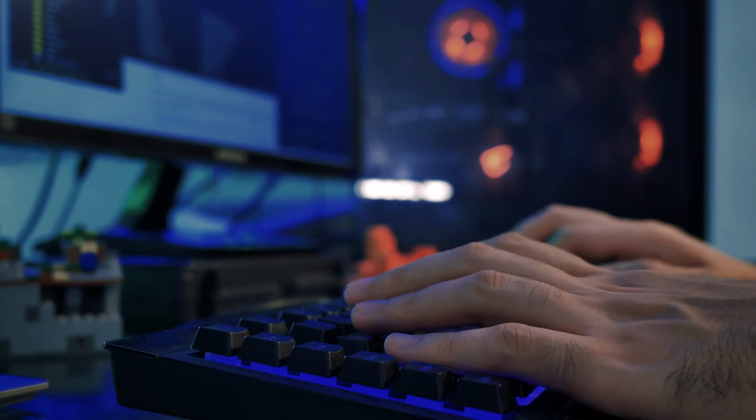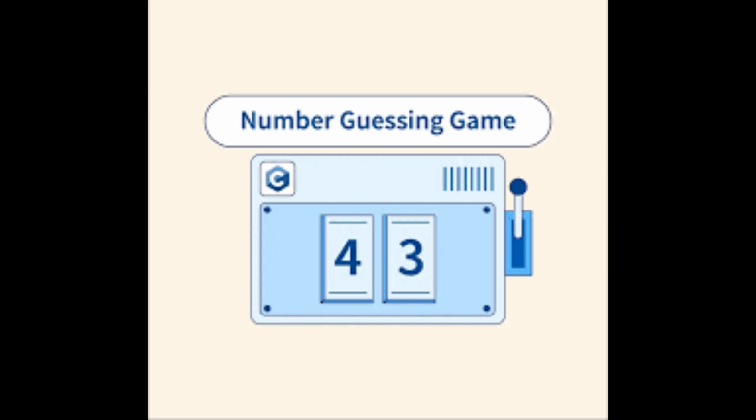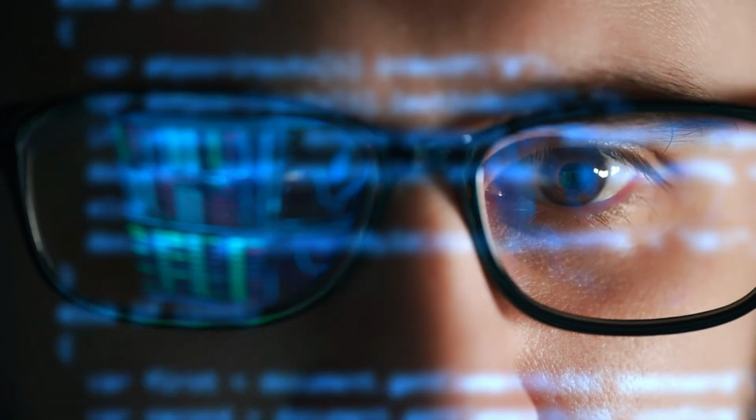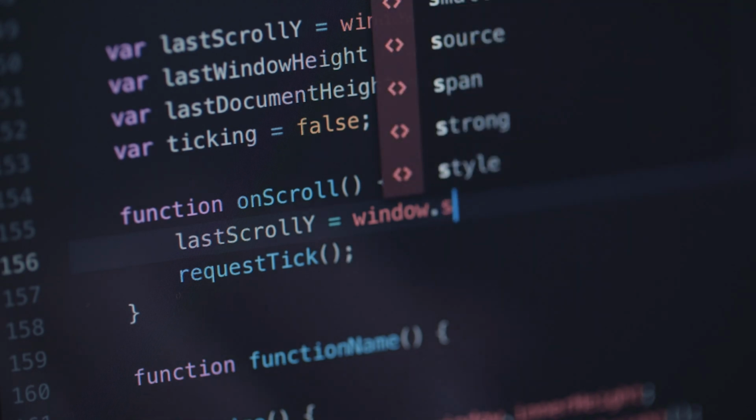This is an easy game for beginners in Python. This code is a number guessing game where the user must guess a randomly generated number between 1 and 100 within a specified number of attempts.